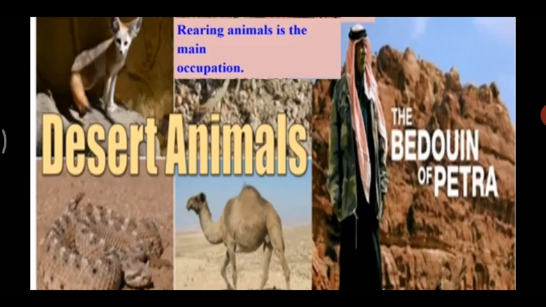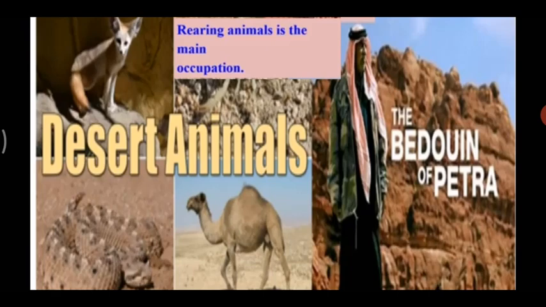So the camel is an important animal, and they domesticate other animals like donkeys, sheep, and oxen. The people in this region are called Bedouins in the Sahara region, the Bushmen in the Kalahari, and the Aborigines in Australia. So they are called by different names. Rearing of animals is their main occupation. That is, they domesticate animals, and these animals fulfill their needs, as they can use a few of these animals for their food also. They use the camel for transportation.